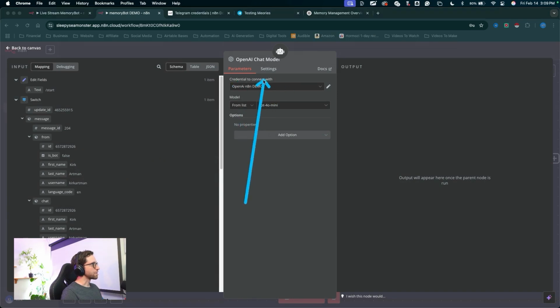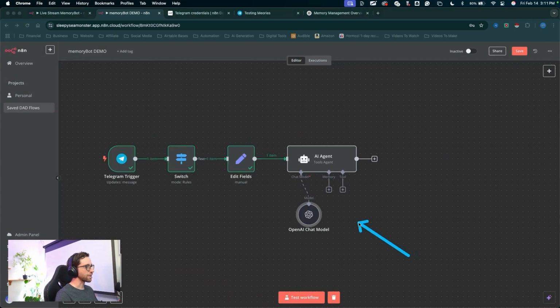Now, whatever tool you're using, you're going to need to create your credential and get your API key set up in the appropriate node. For OpenAI, I have the tutorial in the school community for setting up your OpenAI credential. You can jump over to my school community, check that out. I have the links in the description of this video if you want to check it out over there. So I'm just going to enter in my OpenAI credential and I'll leave the model as GPT-4o mini. That's all we need there. I'm going to click outside of the node. Now you can see what we got going on here. We have the OpenAI chat model attached to the AI agent.